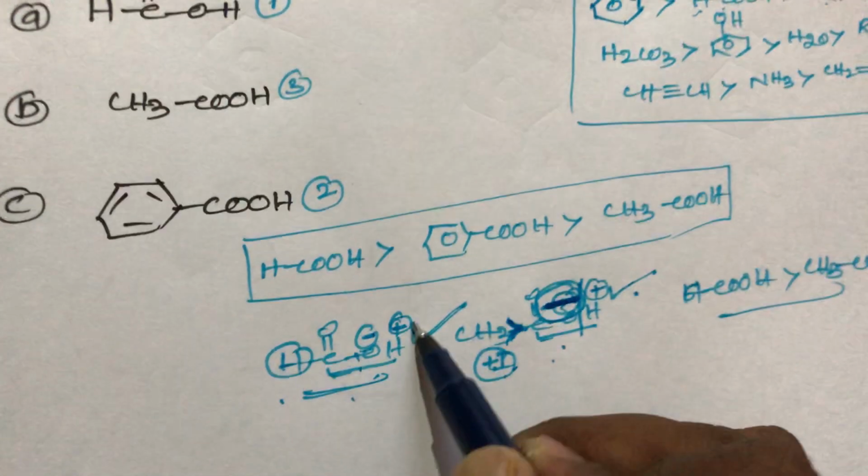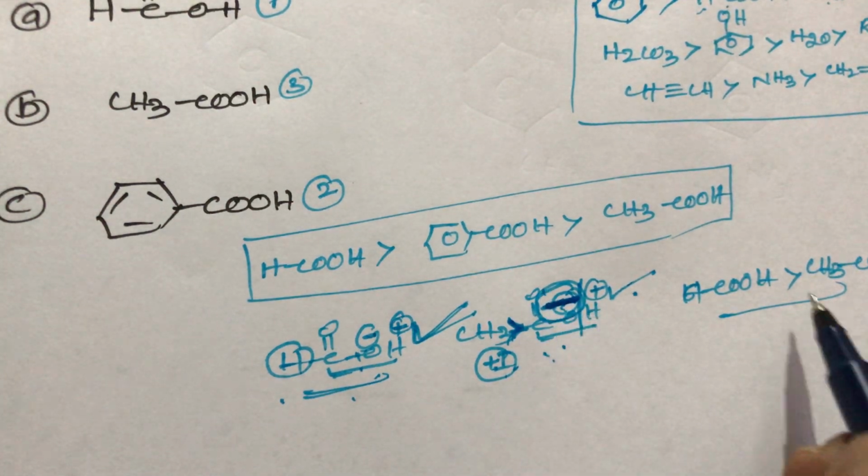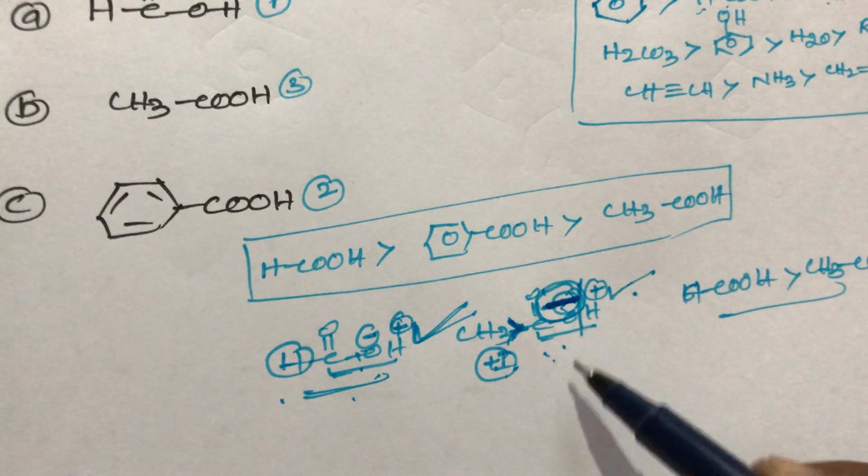So that is the reason. But the B compound, acetic acid, has more density on oxygen. That is the reason. So more density on oxygen, that's why it is a weak acid.